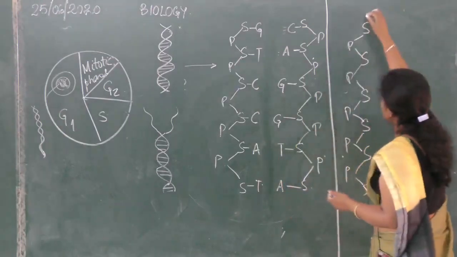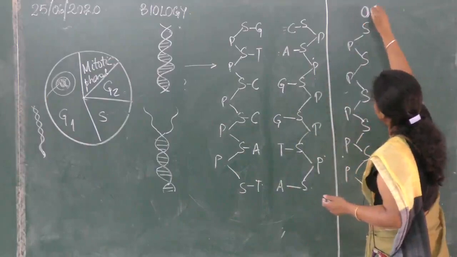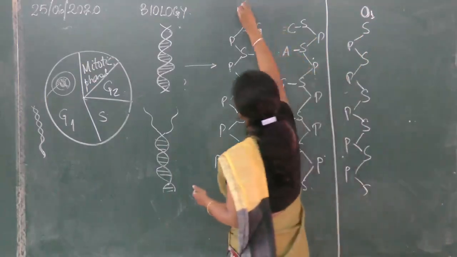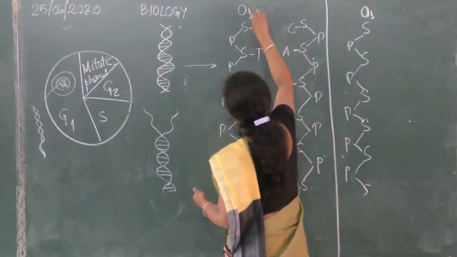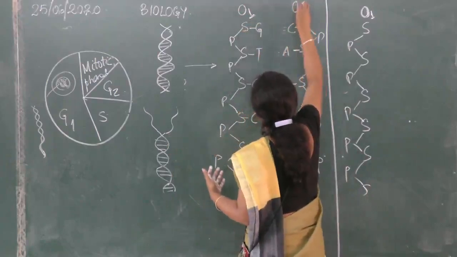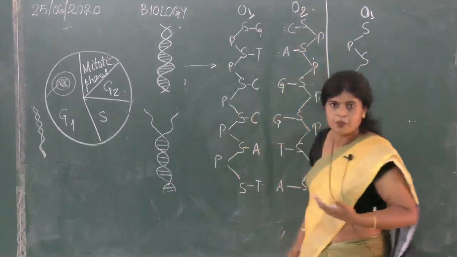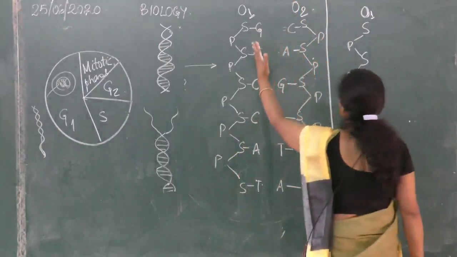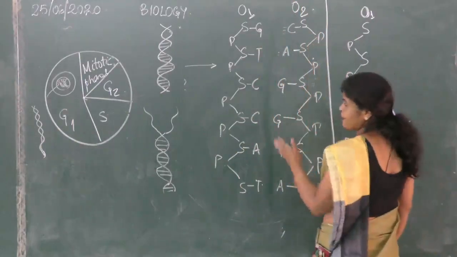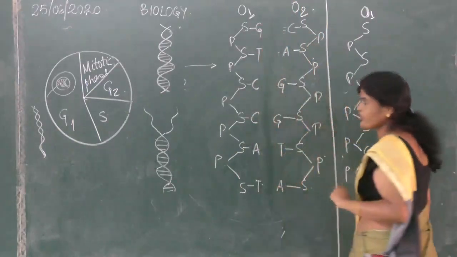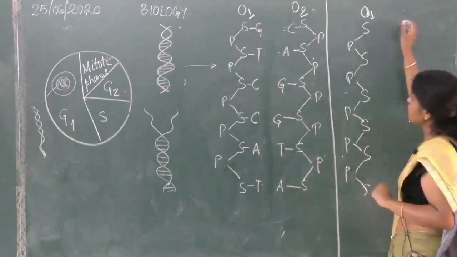This is the old strand. Let me name it as the old one, or original, or old strand 1. This is old strand 2. Old strand 1 and old strand 2 have separated. Let me show you old strand 1. Is it clear what is happening to this?